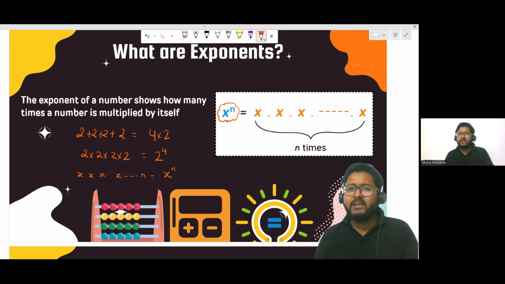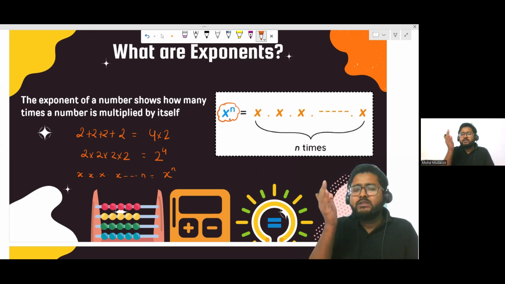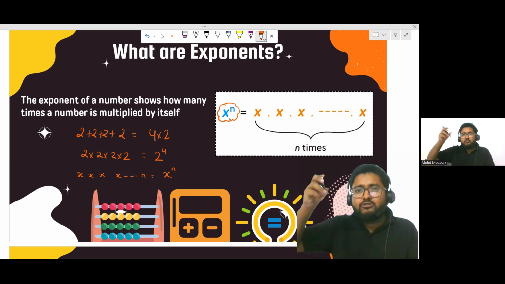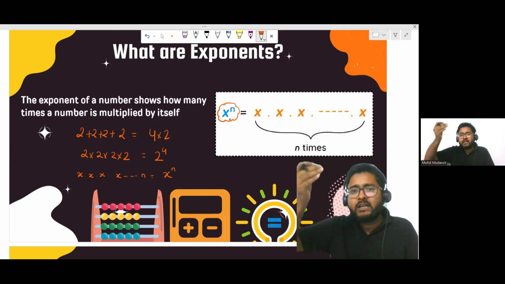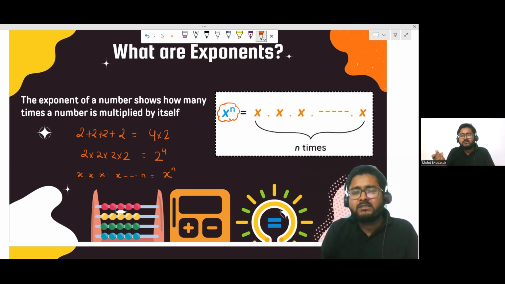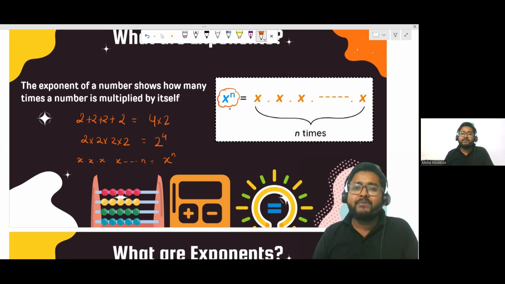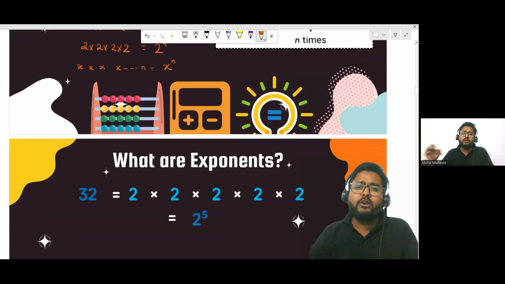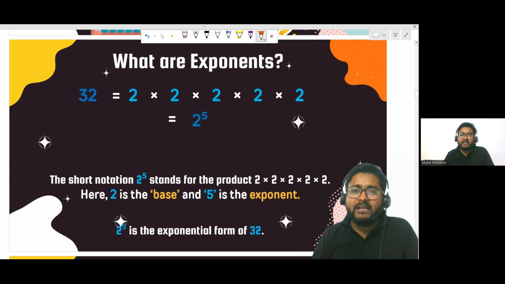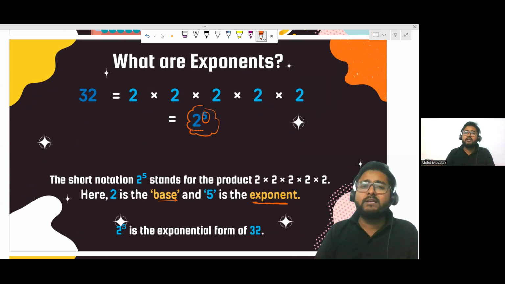But here we have two parts, right? Just like when you write any number in fraction form, there are also parts of a fraction: the value written above the line we call the numerator, and the value written below the line, we call it the denominator, right? They have their own definitions. What is the numerator and what is the denominator? In the same way, what do we call the upper value and the lower value? So just look here. When we write any value on the top right, it is called the exponent. And the value which is written below is called the base. And the complete value, you can also say exponential value, or exponent value.